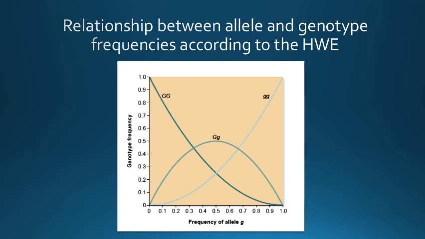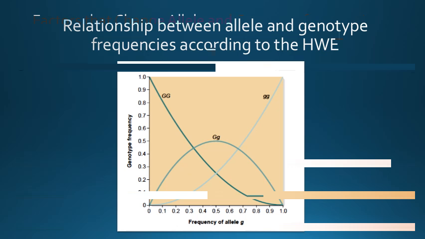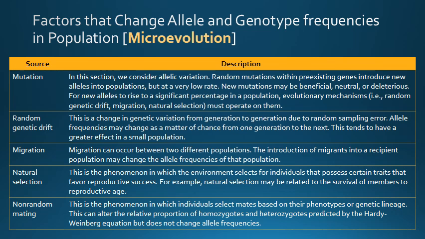Now we come to the factors that change allele or genotype frequency in a population. The genetic variation in a natural population typically changes over the course of many generations. The term microevolution describes changes in a population's gene pool from generation to generation. Such changes are rooted in two related phenomena.